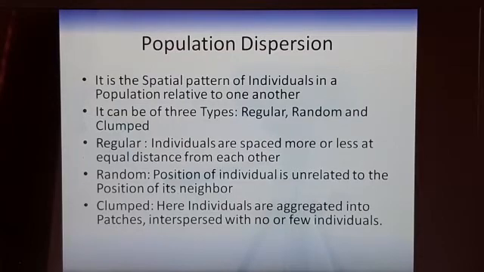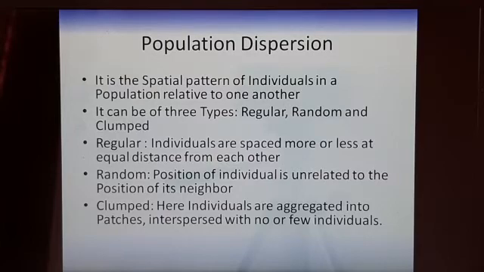Then there is the population dispersion. It is the spatial pattern of the individuals in a population relative to one another: how they are dispersed, how they are distributed. There can be 3 types: regular, random and clump. We call it a regular dispersion when the individuals are spaced more or less at an equal distance from each other. Suppose there are 5 or 10 individuals, each having almost 1 meter or 1.5 meters distance between one another. Then we call it a regular type of dispersion.